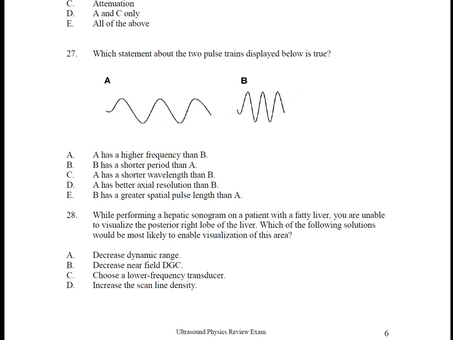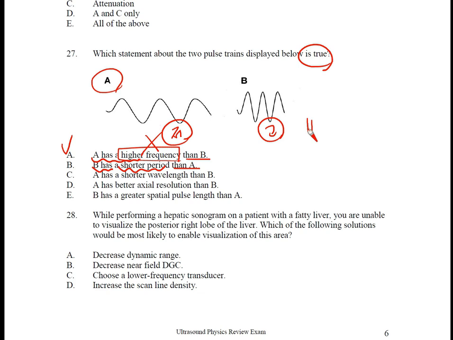The question asks you to select the correct option. Looking at option A, it says that A represents a higher frequency than B. This can be considered an incorrect option. A actually represents a lower frequency, that's the characteristic of A. Looking at option B, it says that the waveform corresponding to B has a shorter period compared to A. Since this is a high frequency, it can indeed have a shorter period. Therefore, the correct answer would be option B.